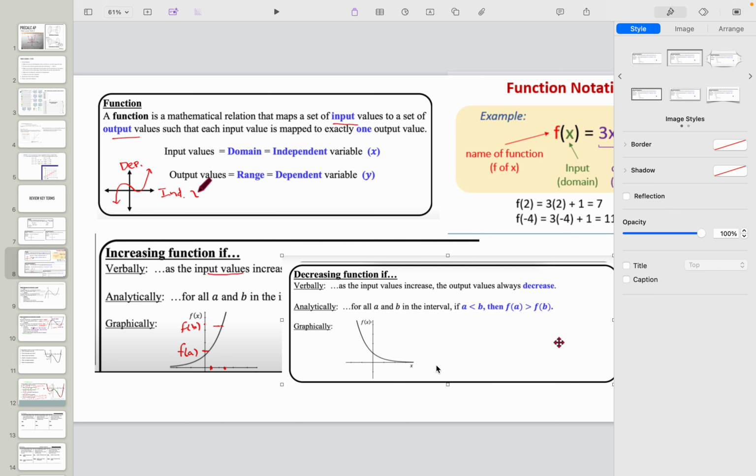All right, decreasing. Well, we're just doing the opposite of that, right? As the input values increase, right, I'm getting bigger x values, the output values decrease. The graph is going down. So as a is less than b, f of a is greater, right? This value over here is bigger than this value over here. All right, so let's try a different one.